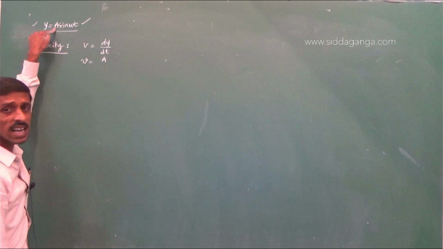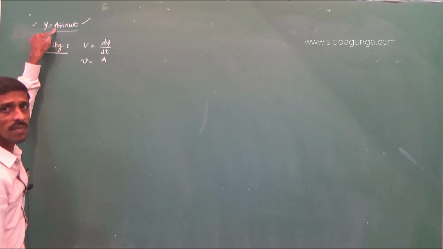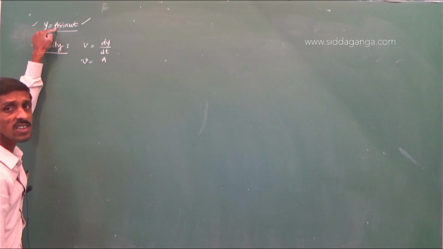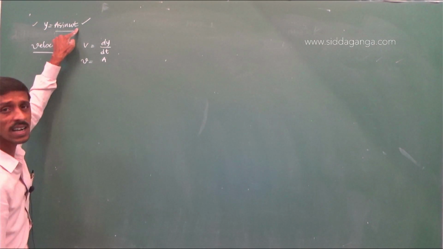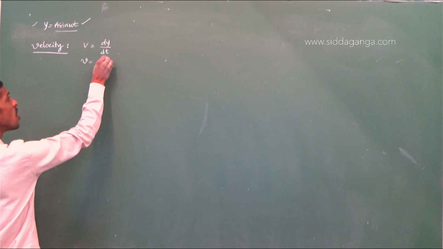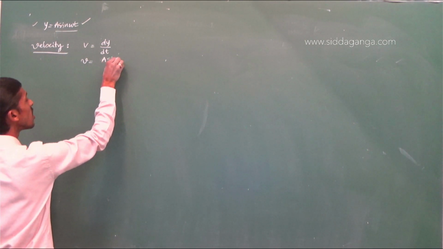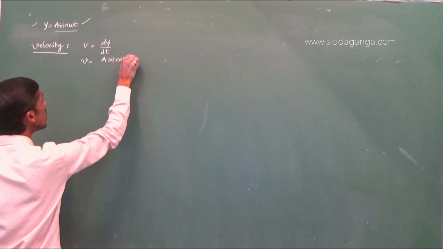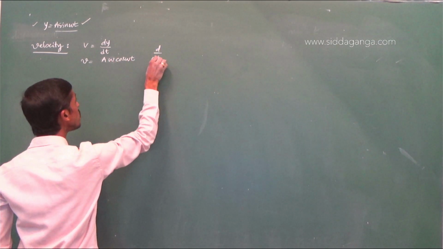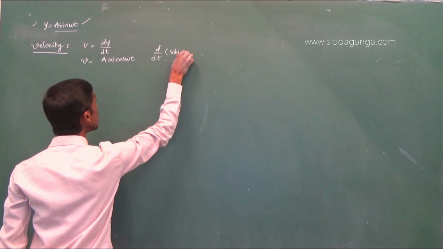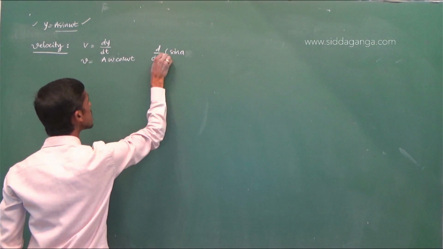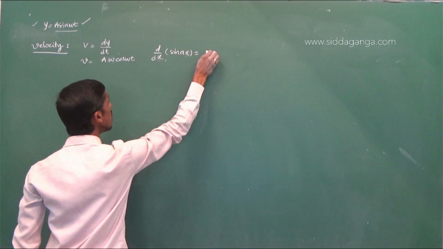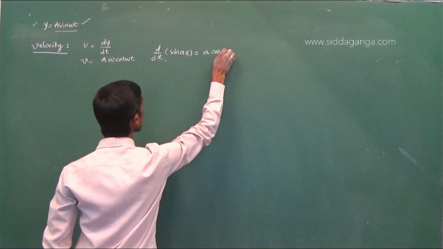A is constant, amplitude is constant for a given SHM. So a omega cos omega t, because dy by dx of sin ax is equal to a cos ax.